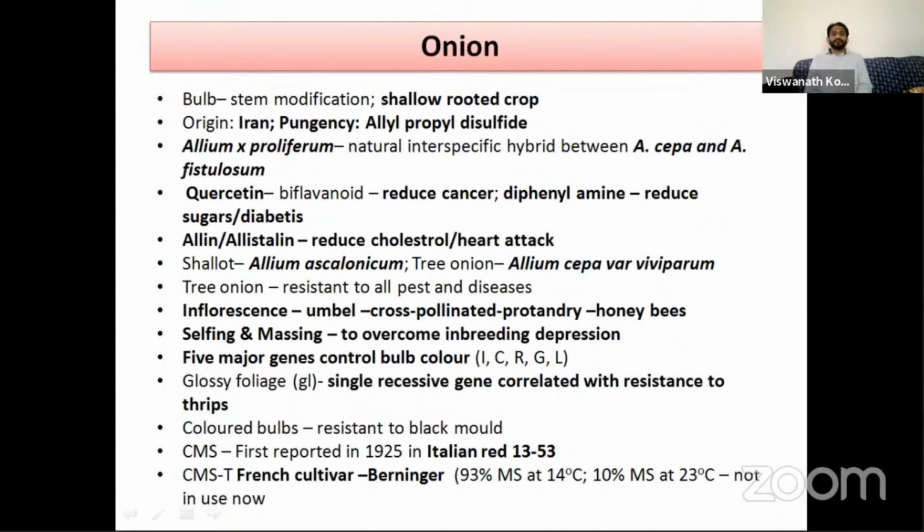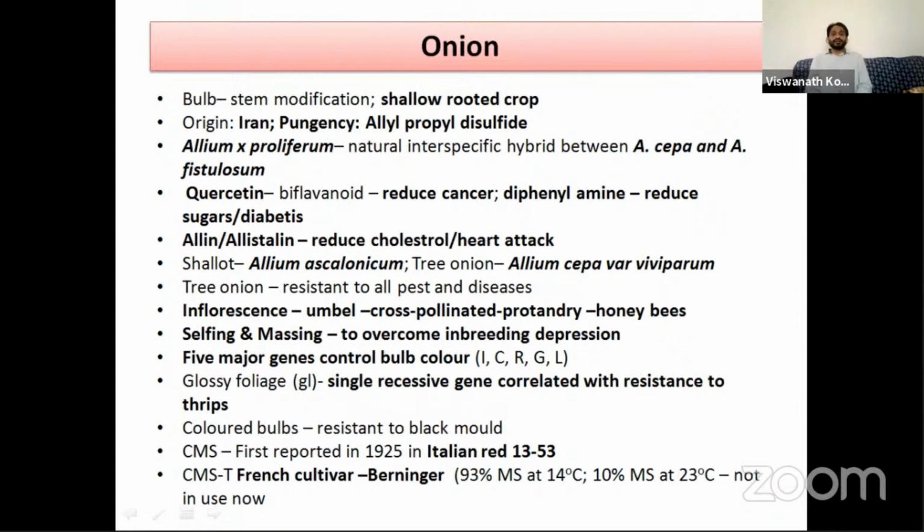And there is a biflavonoid present in the onion, that is quercetin, that reduces cancer. And the presence of diphenylamine in the onion makes it good for diabetic patients. And the amino acids, alliin and S-methyl cysteine, reduce cholesterol and heart attack. So onion is very healthy food. Onion is very beneficial. So these are the health benefits of the onion.